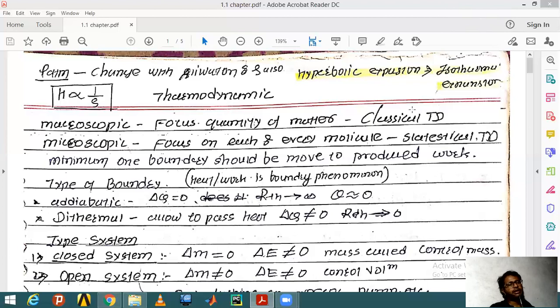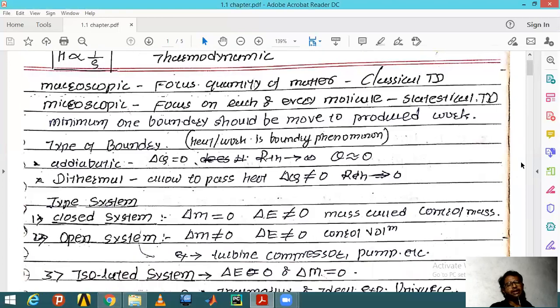Thermodynamics has three very common systems: closed system, open system, and isolated system. This is used in GATE questions. People mostly focus on these two statements: the system is open and the system is closed, and there is a flow system and a non-flow system. You will come across these two terms.